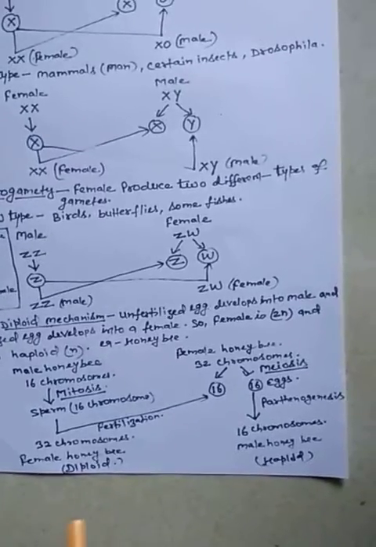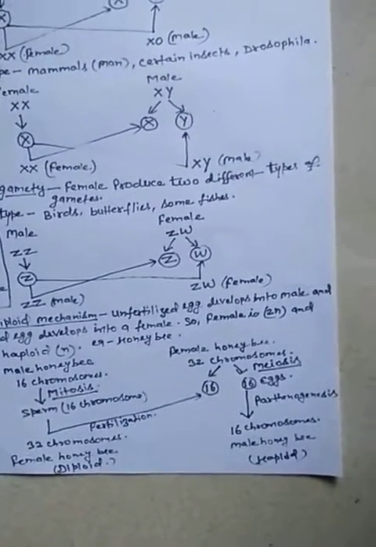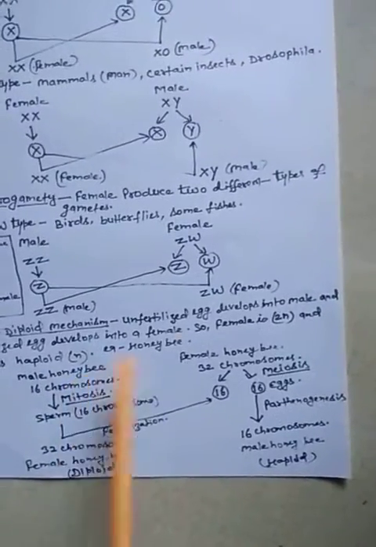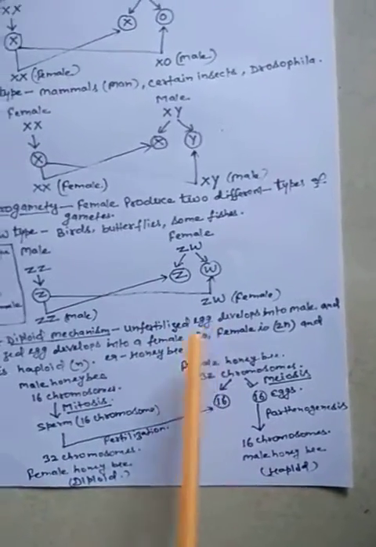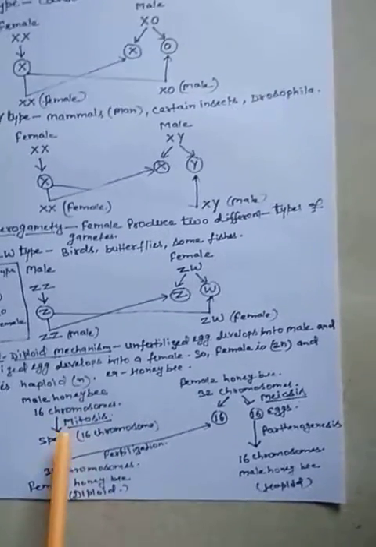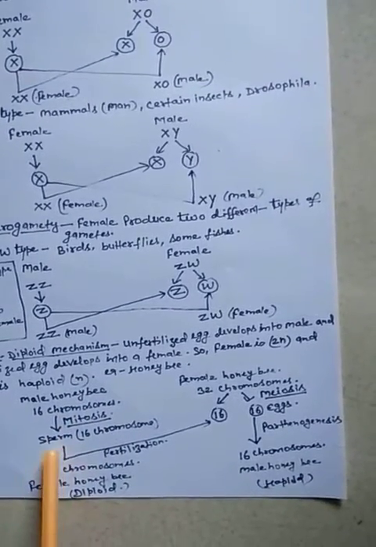Meiosis only occurs in the diploid cell to produce haploid gametes. While the male honeybees develop without fertilization of the egg, they are always haploid. So in this condition the gametes or male